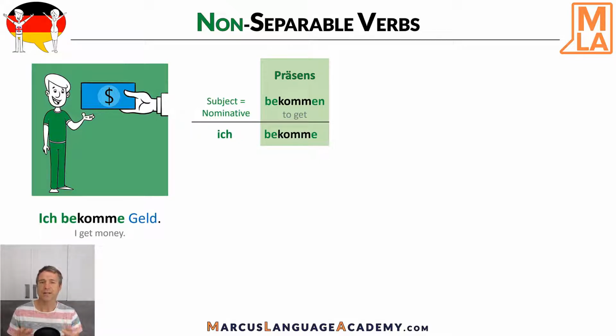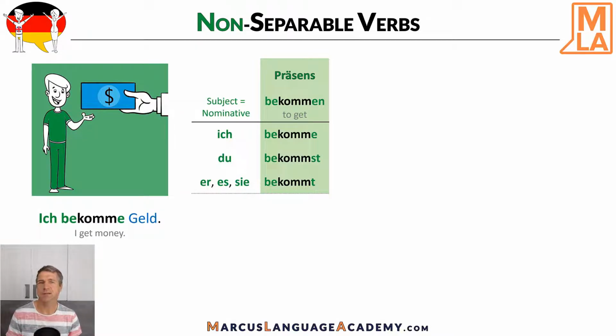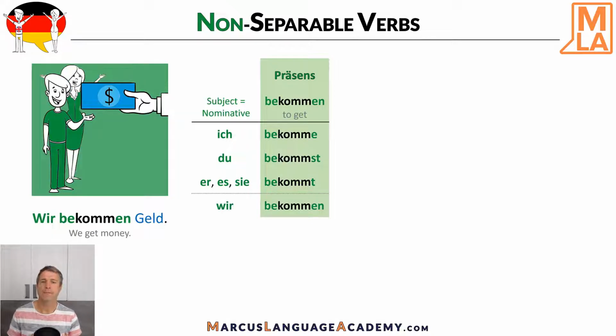So the rest in the singular is conjugated quite normally. Du bekommst, er bekommt. So we add st and t. The same in the plural. Wir bekommen Geld, we get money. And then ihr bekommt, sie bekommen.